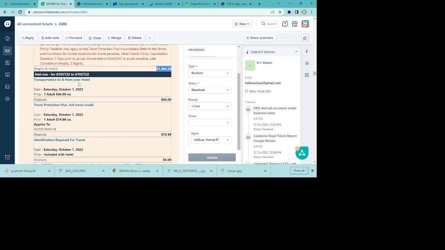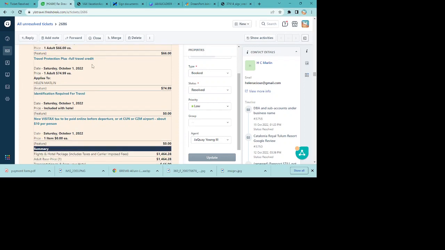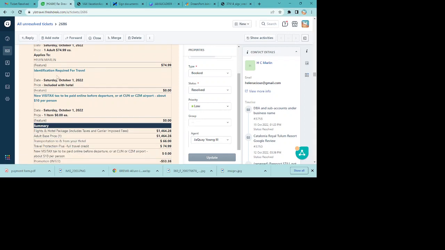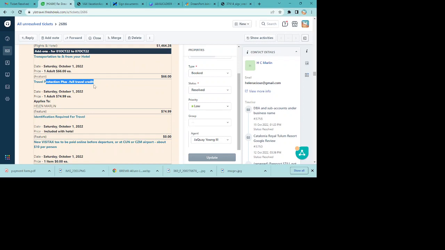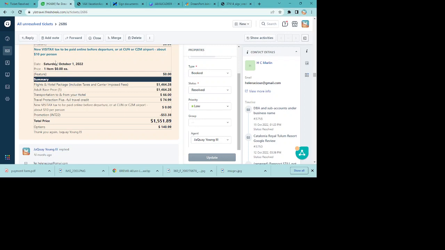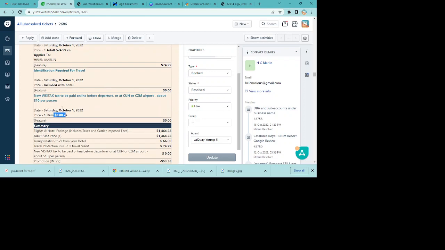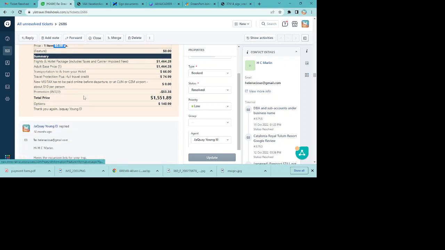Also, transportation to and from your hotel is right here. It's already included. Also, your travel protection, which is right here that you chose, is going to say credit or refund. Make sure it says that, and that it's what you chose. And then now it's telling you about your passport information. That's free, of course. And then the visa tax is $10 a person, but right now it's not included. It's not making you pay it now. They're just saying be prepared. You may have to pay $10 a person at the airport.